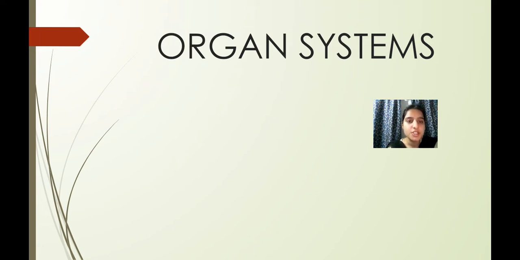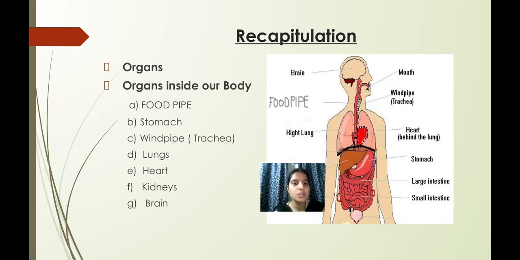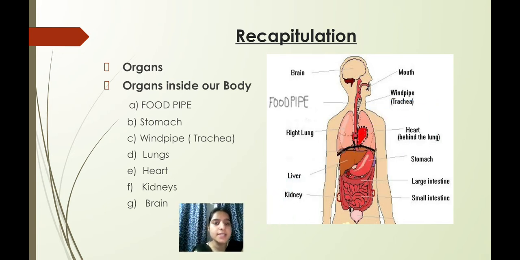Let's start the class, children, as we have started with the third chapter, organ systems, right? So before moving to the next topic, we'll give a quick recap of what we have done till now. You can see here what we have studied. First is organs. What is organs? The parts of the body that help us to do various important work are your organs.